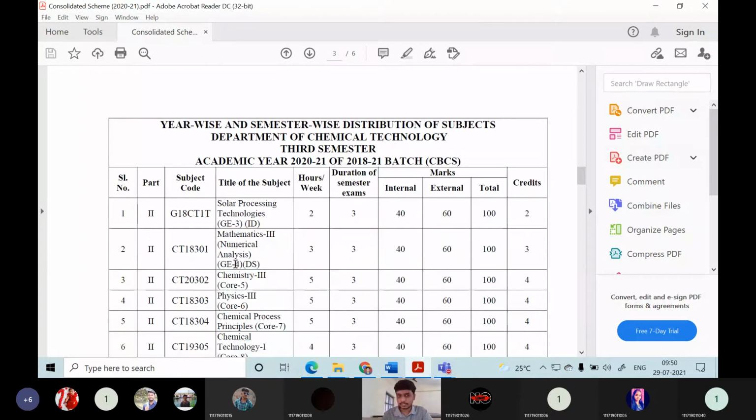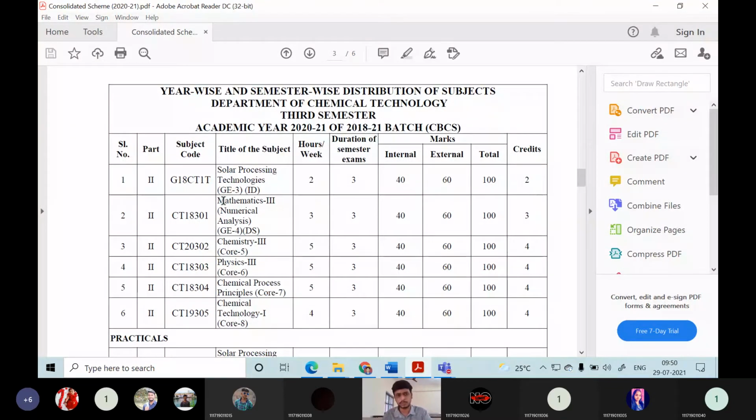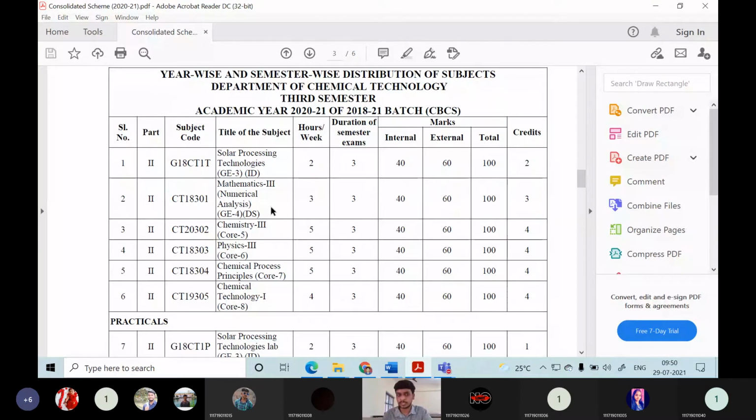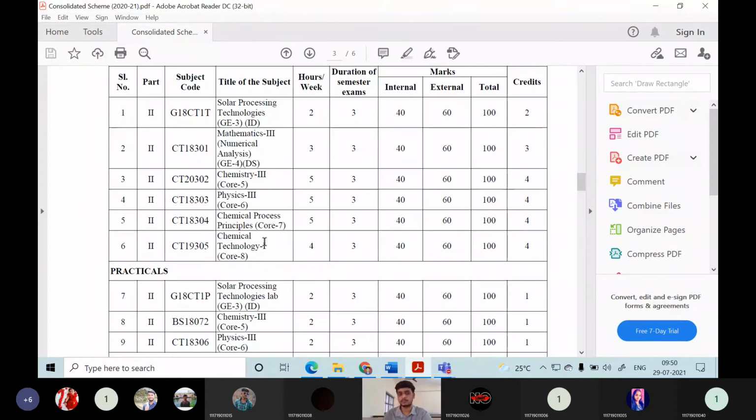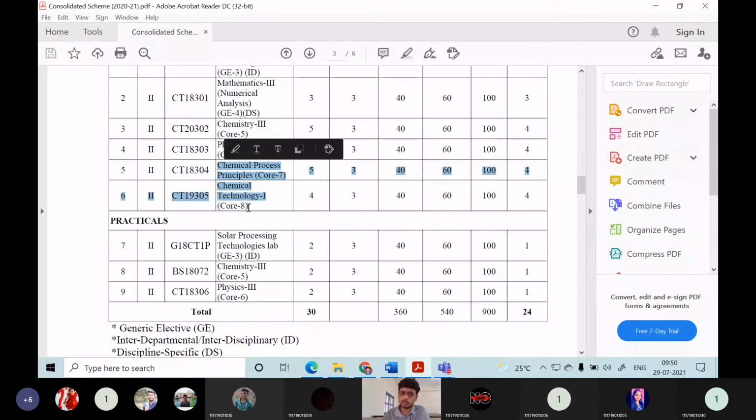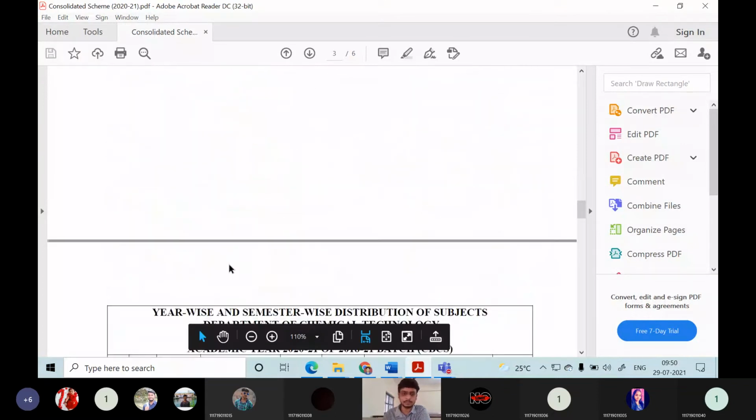Then in the third semester, you studied the generic elective, solar processing technologies, which will be useful in the coming DSC courses. Then mathematics 3, numerical analysis, which is an advancement of the previous mathematics courses, and chemistry 3, physics 3, and chemical process principles. From here, the chemical engineering courses start. All these are basic science courses, but the chemical process principles and chemical technology are the 2 courses where you learn about chemical engineering. Similarly, all the courses have a practical coupled with them.